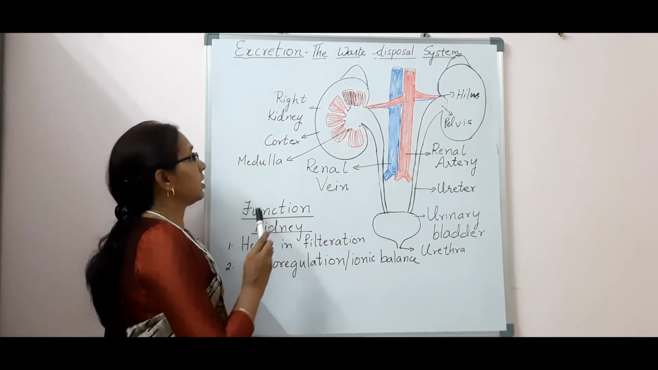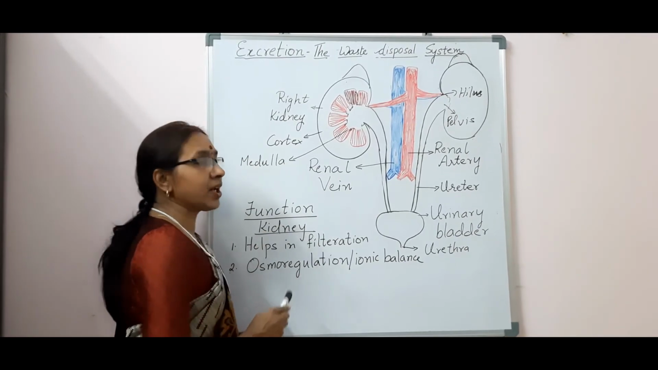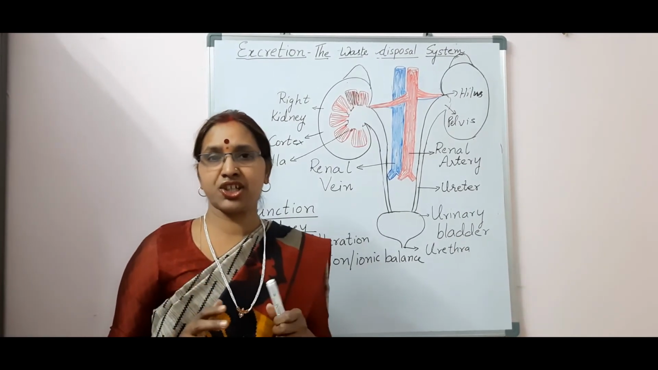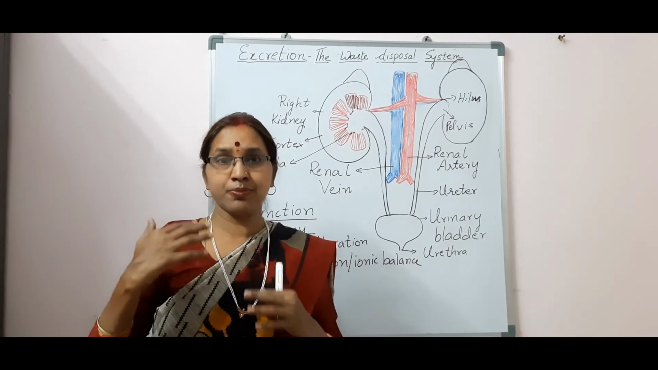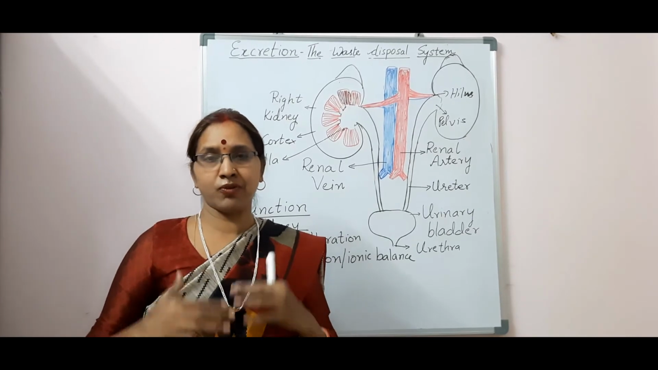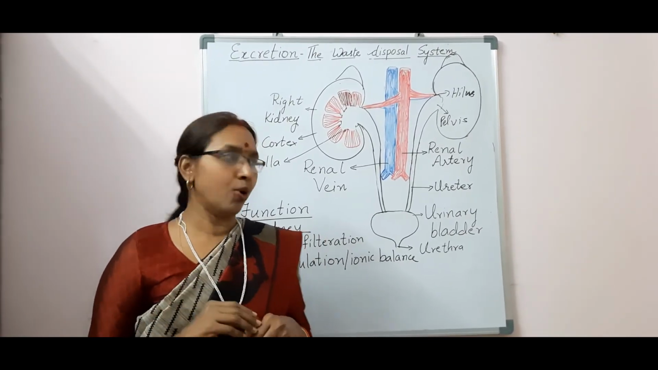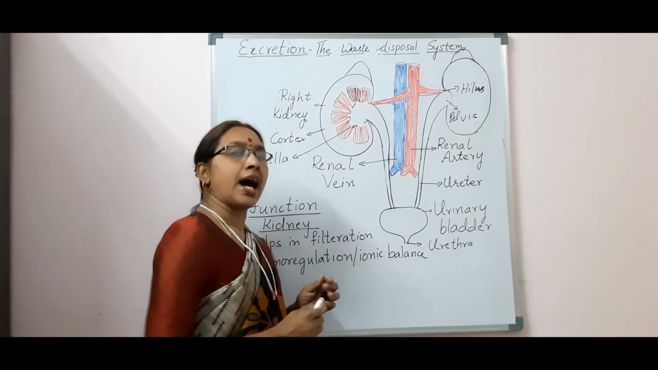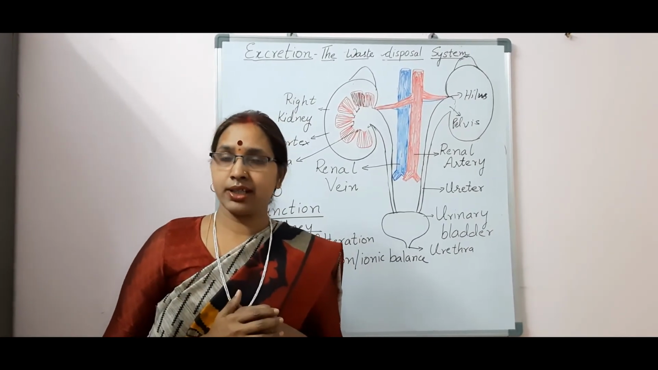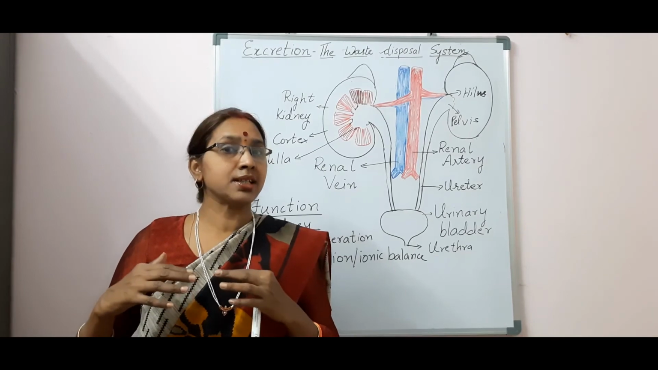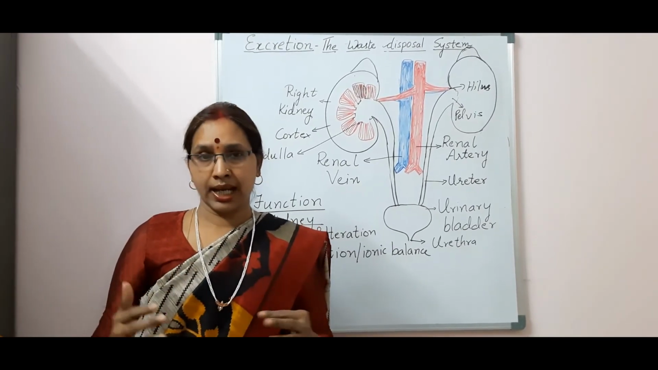And the second function of the kidney is that they help in osmoregulation. Osmoregulation is that they see that the proper amount of water is maintained in our body. They maintain the proper water balance in our body, and also help in ionic balance. They maintain the ionic balance in our body. That is, they see that the blood is neither acidic nor alkaline.